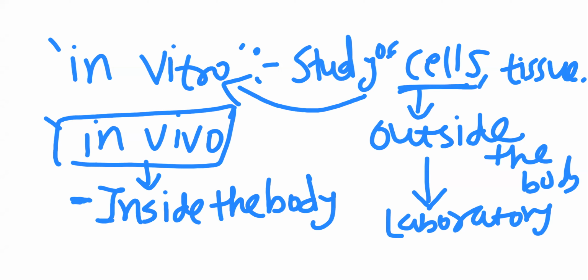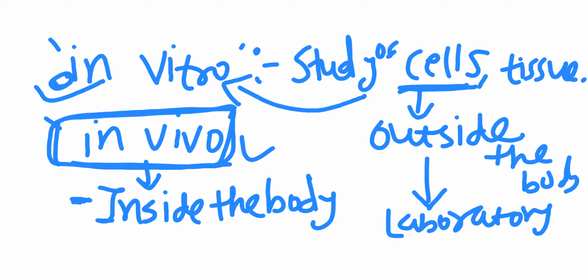For example, when blood is taken outside and we study the number of blood cells, how many RBCs, WBCs, platelets are there, that type of study is in vitro. Here in vivo, cells are not taken outside; the study occurs within the body.